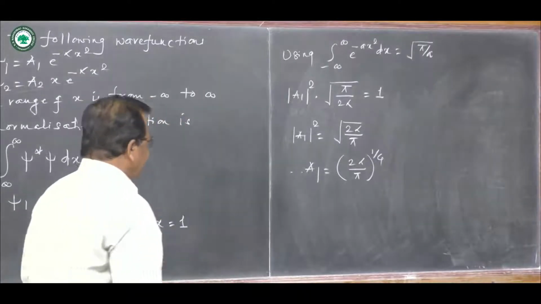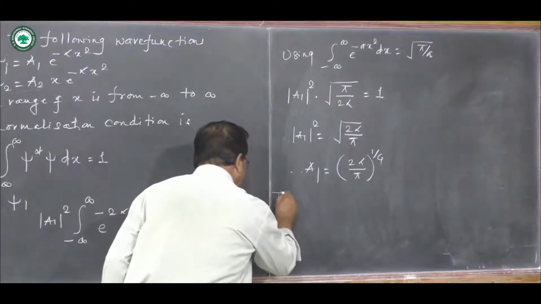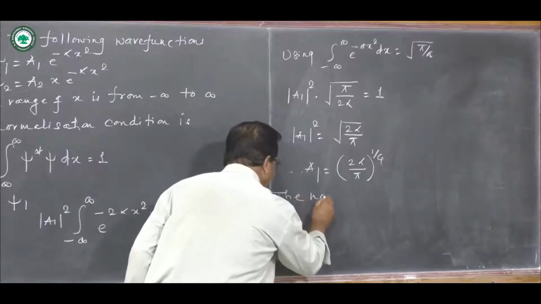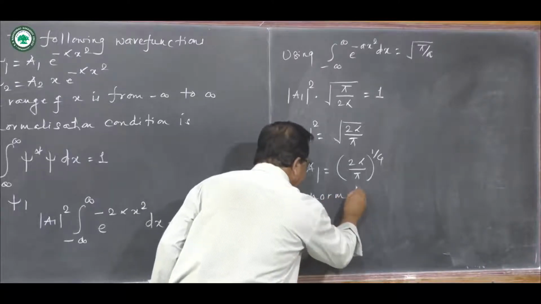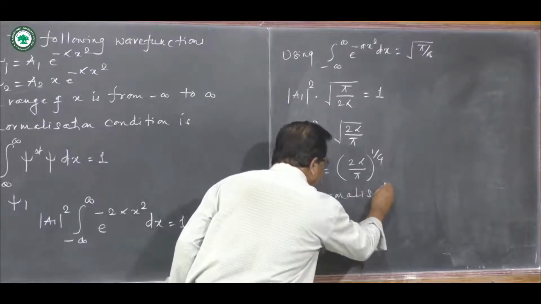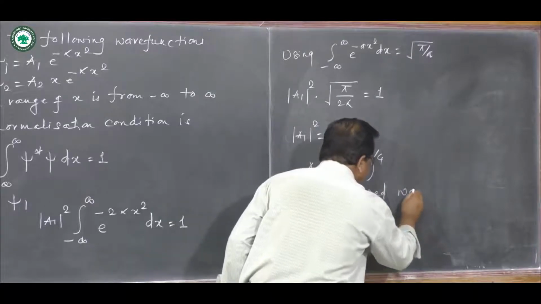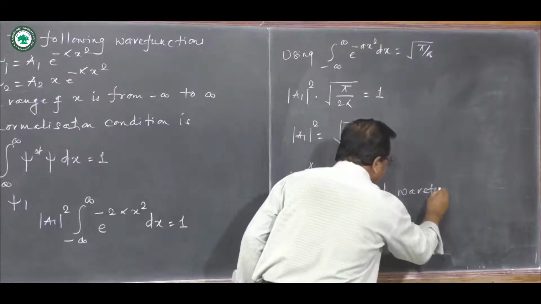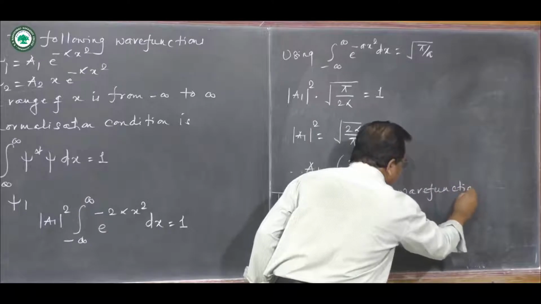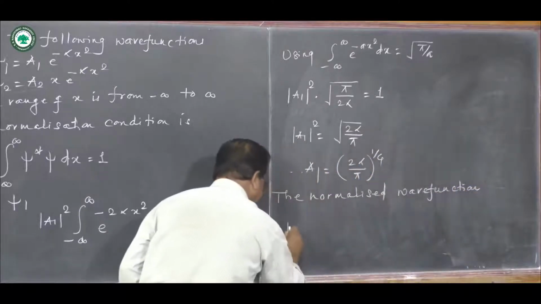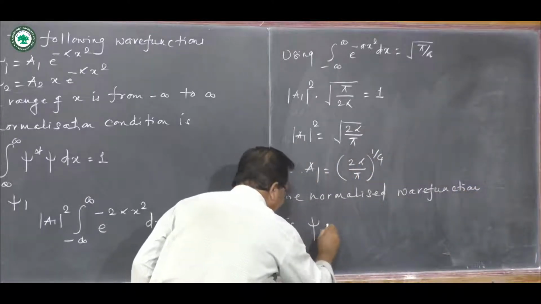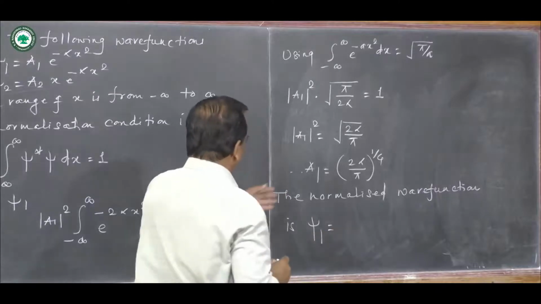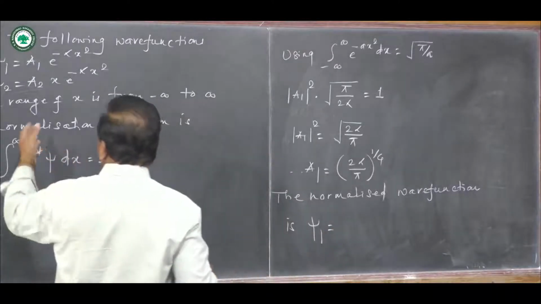Now the normalized wave function is psi1 equal to the one in which the value of that constant a1 is known.